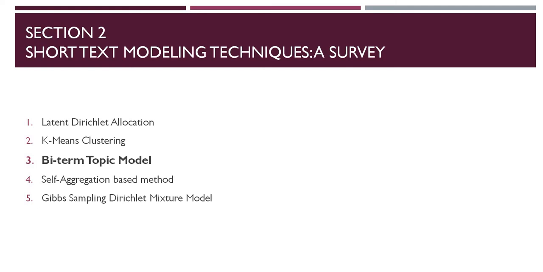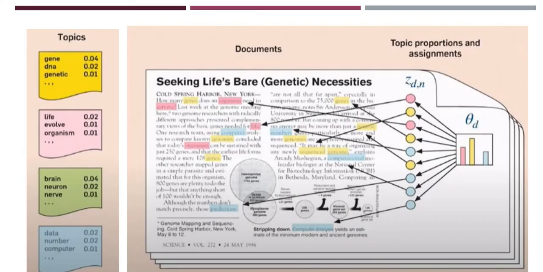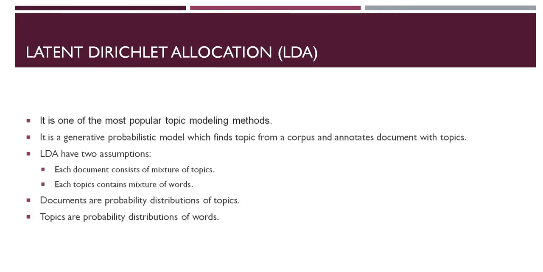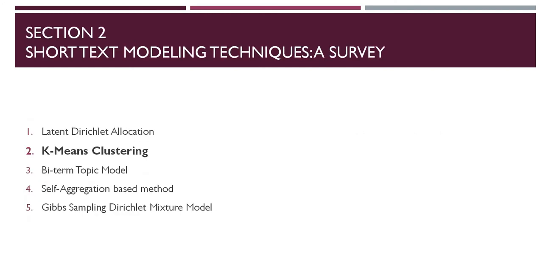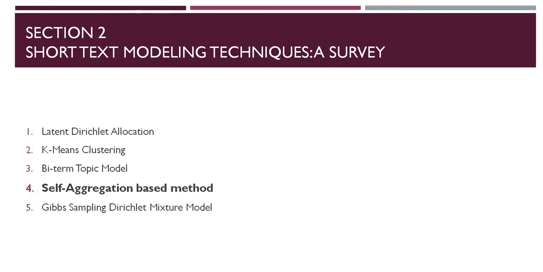In the biterm topic model, in LDA we are discussing the words. Here, if you see, every word corresponds to a single topic. For example, the third word belongs to the yellow topic. So in the biterm model, we club two words together to capture co-occurrence in the words, so it's a co-occurrence based method. And then we have the self-aggregation method, where we combine small documents into a large corpus, and then we apply a standard topic modeling algorithm like LDA to get an optimized result.